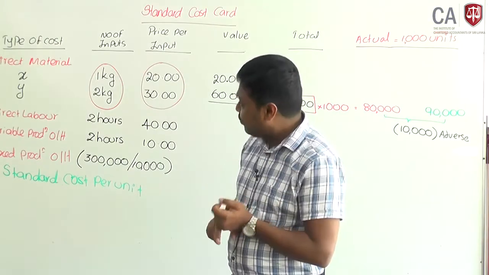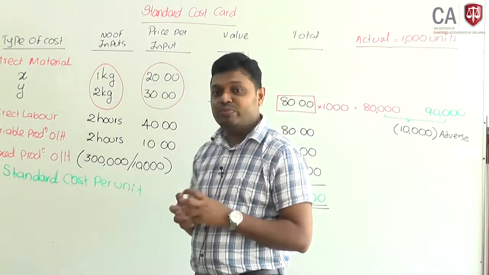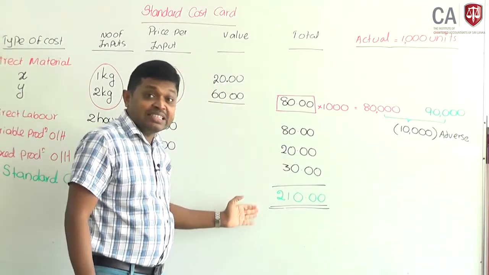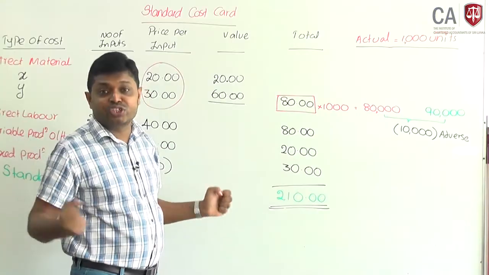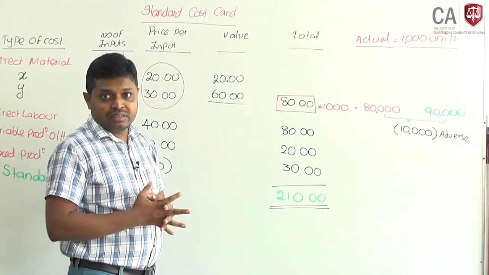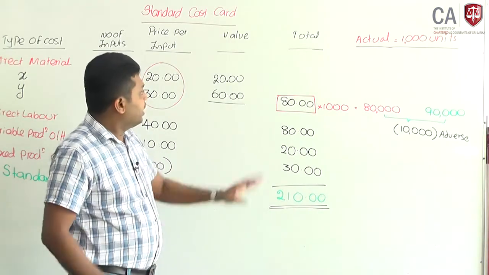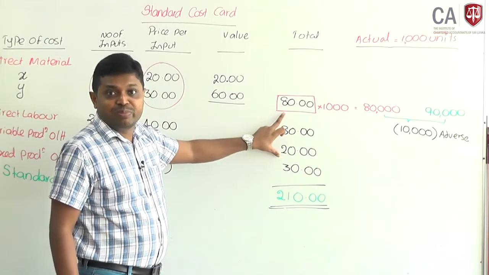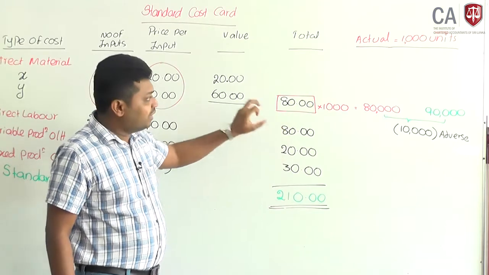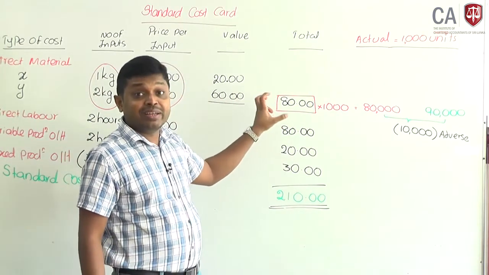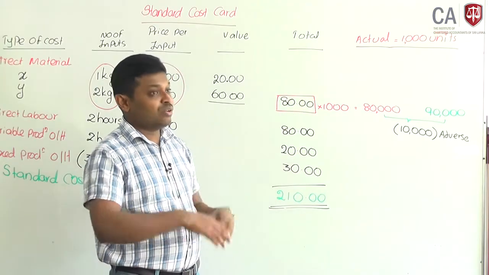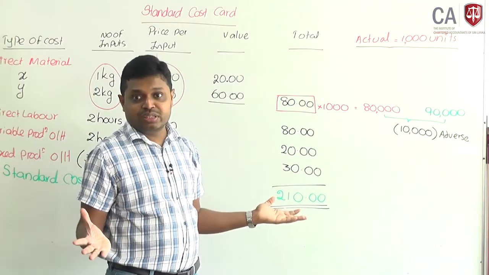Clear? Therefore, when we are going to evaluate actual performance, you will compare this expected result with the actual result. Very simply, if you are going to produce 1 unit of output, the direct material cost will be 80. If I have produced 10,000 units, the cost should be 800,000.